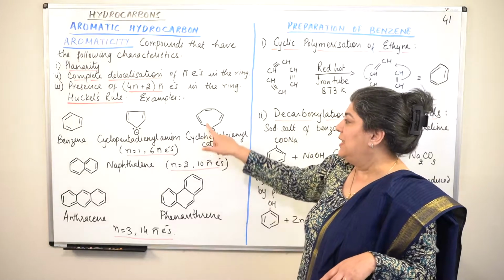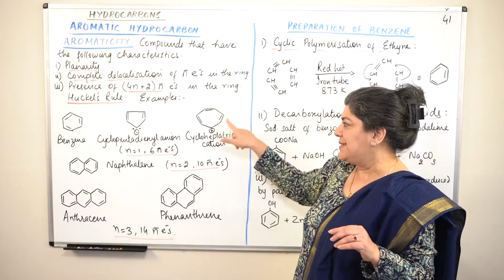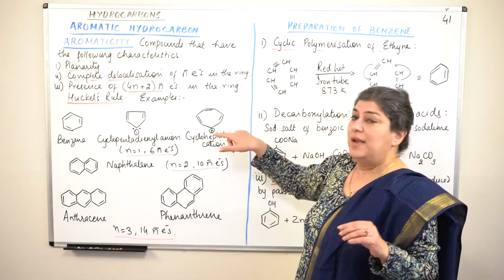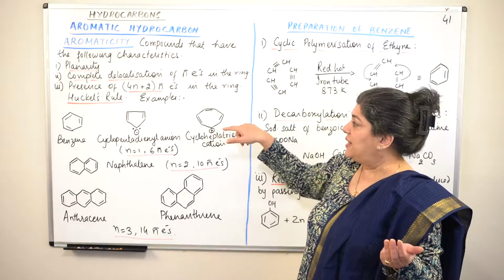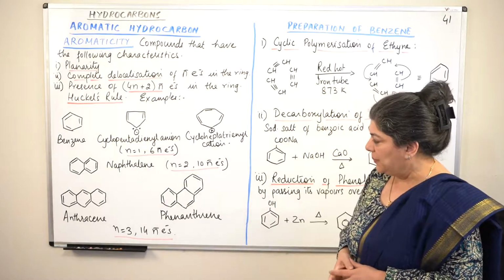What is Huckel's rule? It has 6 pi electrons. Here there are no electrons. It has 6 pi electrons, 1, 2, 3 double bonds, therefore 6 pi electrons, so 4 into 1 plus 2. This also follows Huckel's rule.